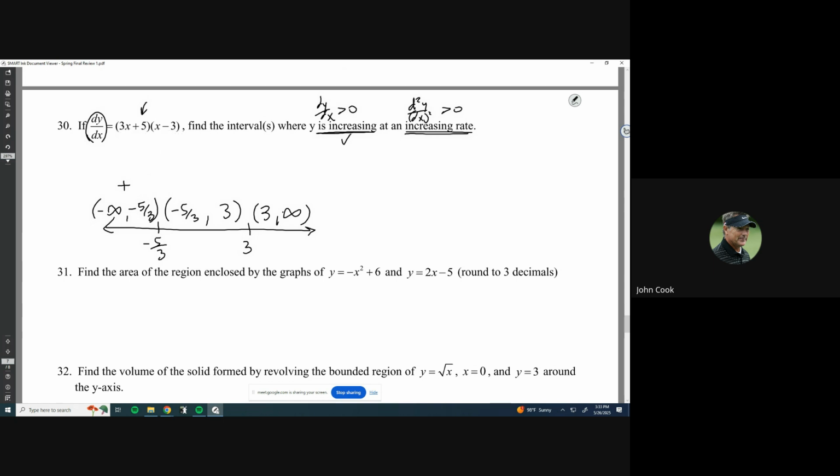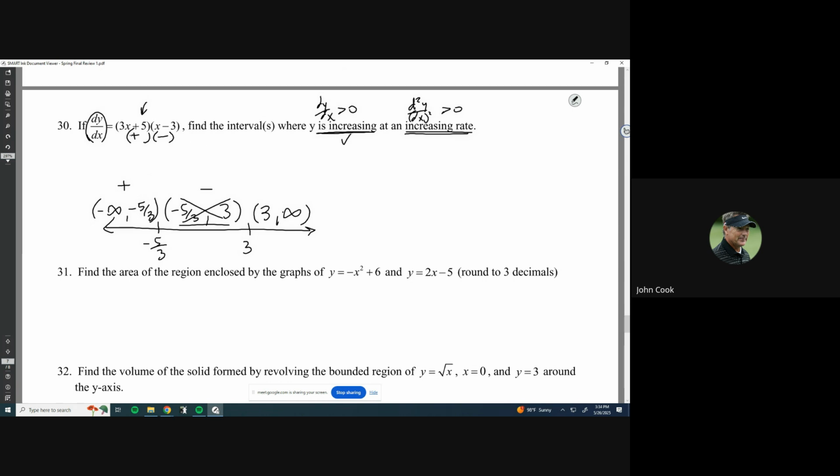All right, now let's take a look at a number in this interval. We're going to go from negative 5/3 to 3. Let's pick 0, I guess. If I plug in 0, 0 plus 5 is 5, which is positive. 0 minus 3 is negative. A negative times a positive is a negative. This is decreasing, so this interval is not what we're talking about in this description.